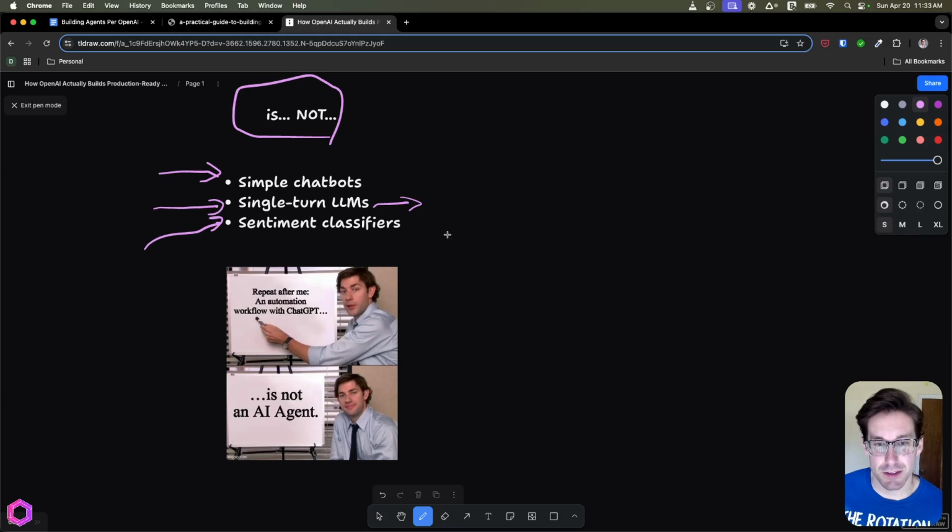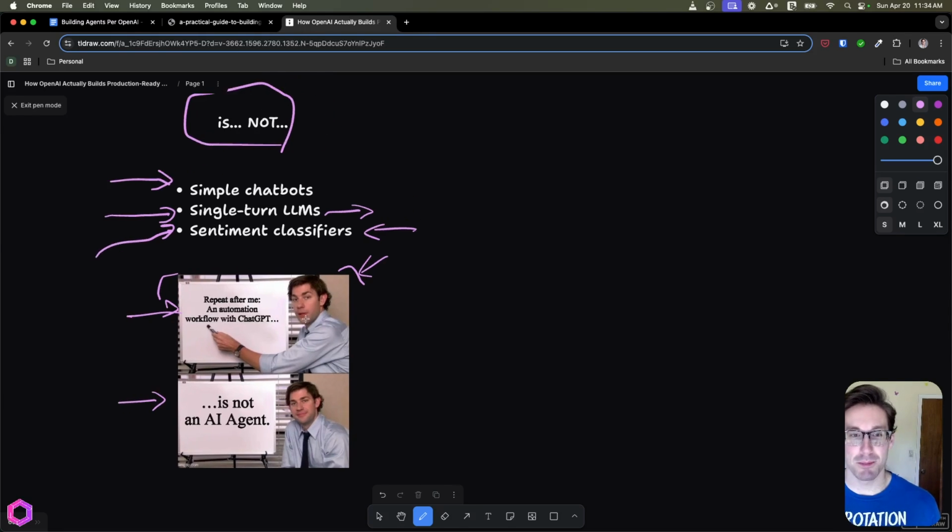Last is classifiers. So you have something that can classify sentiment or classify dogs and images or whatever else. That's not agentic. And this meme here is near and dear to my heart because I've recently become an Office fan. I started watching The Office and I really like it. And let's repeat it together. Repeat after me. An automation workflow with ChatGPT is not an AI agent. It's a good meme. I like it.